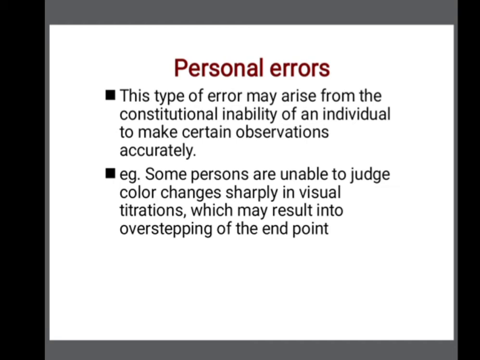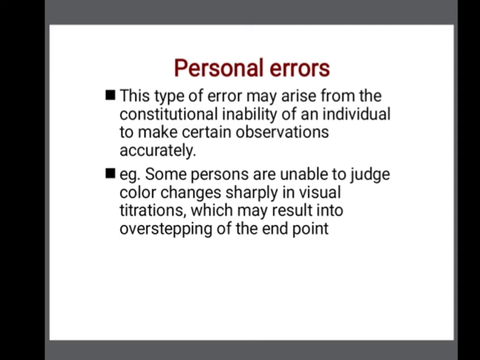Next, the personal errors. These errors are again due to the person or the analyst or the individual. Suppose you are performing an experiment and you have a constitutional inability, that means you cannot observe the final end point or you cannot identify the color change in the experiment. At that time your final reading is slightly overstepped.